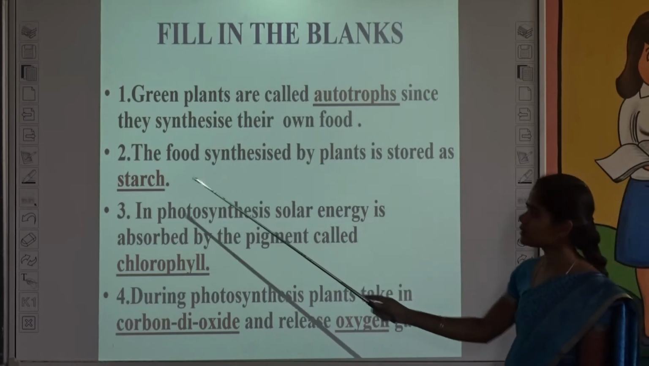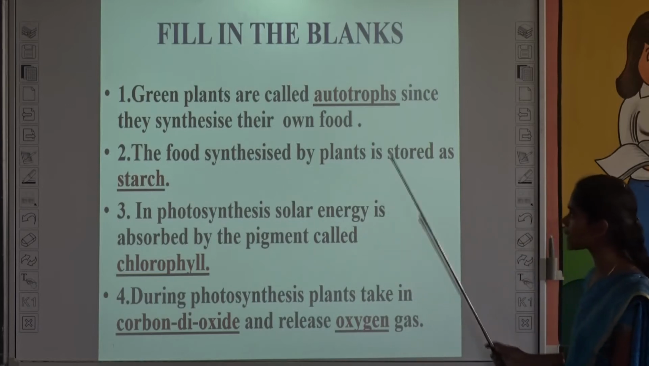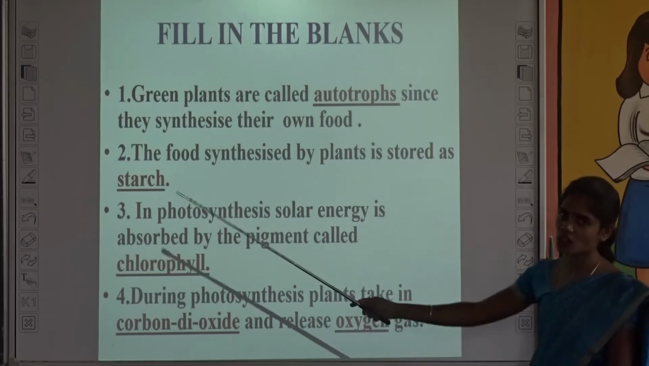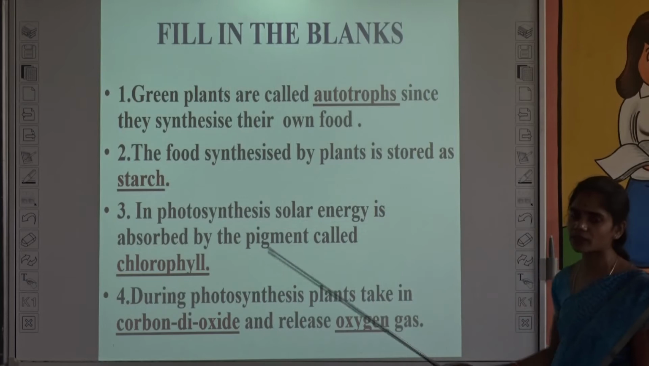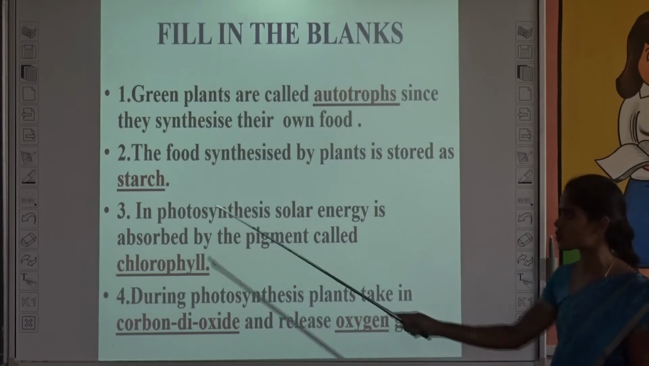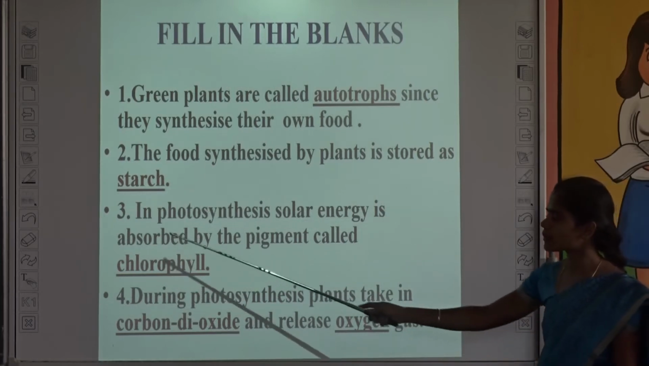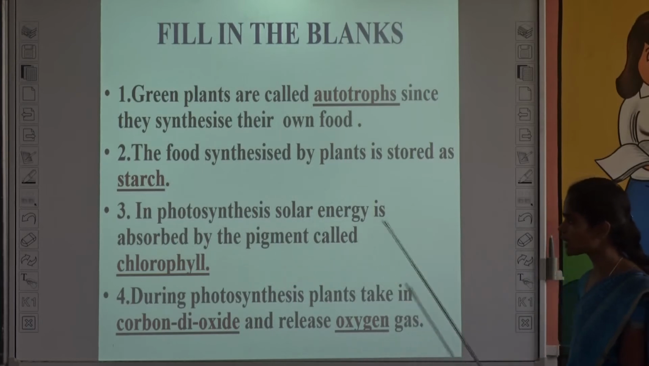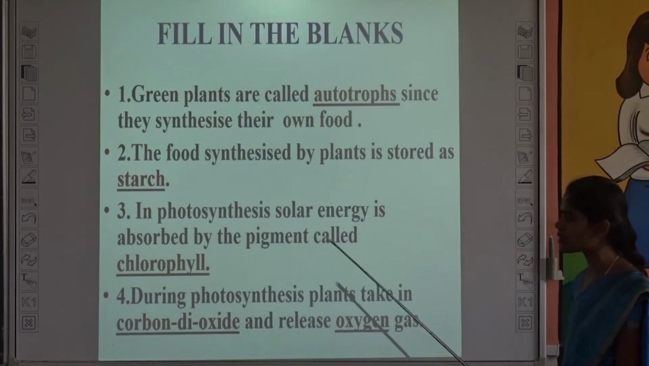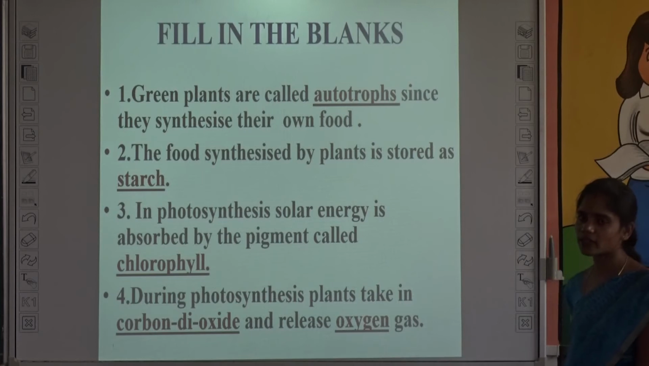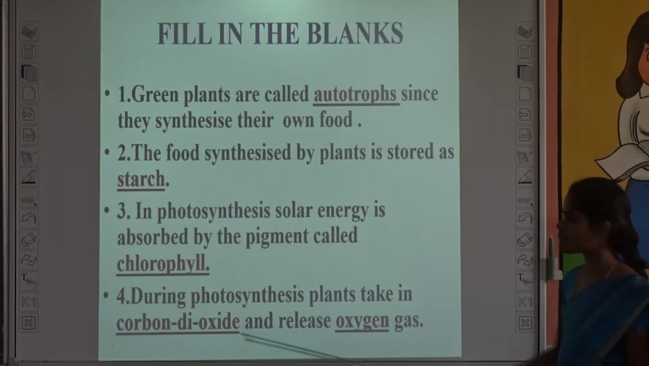Okay, and the second one, the food synthesized by plants is stored as starch. What is the name of that food prepared by plant? It is starch. And the third one, in photosynthesis, solar energy is absorbed by the pigment called chlorophyll. Okay, what is called chlorophyll? It is the green pigment present in the leaves. What is this? It is chlorophyll.